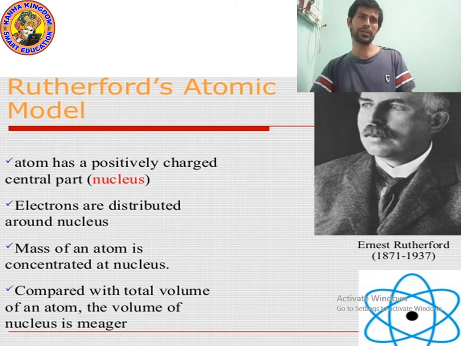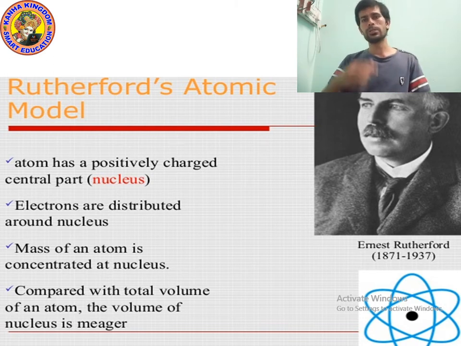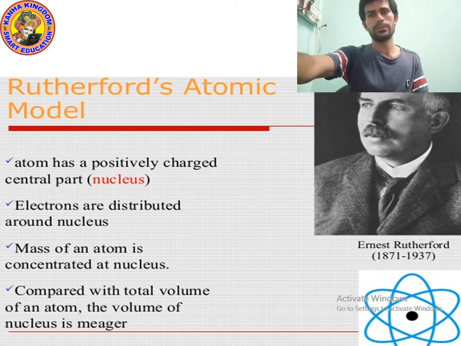Next point, point number 3: the mass of an atom is concentrated at the nucleus. Yes, all the mass of an atom is at the nucleus. Compared with the total volume of an atom, the volume of the nucleus is meager. It means the volume of the nucleus is very small. The nucleus is very small in size. I hope you understood. Now let's go to the next point.